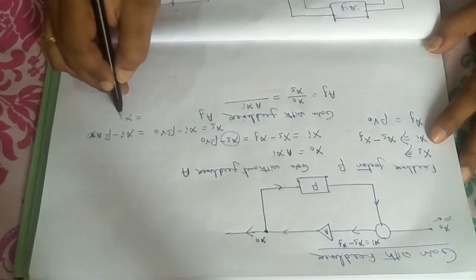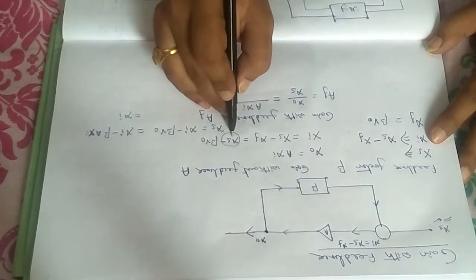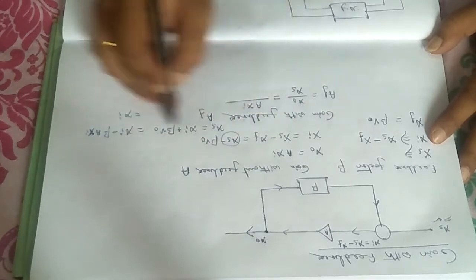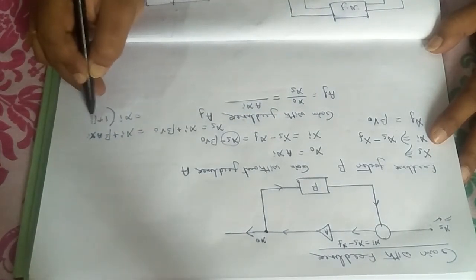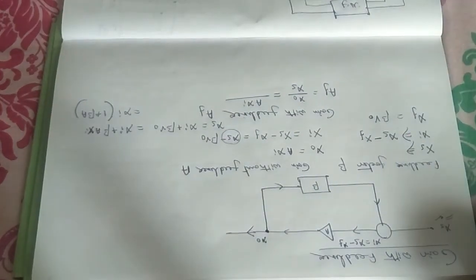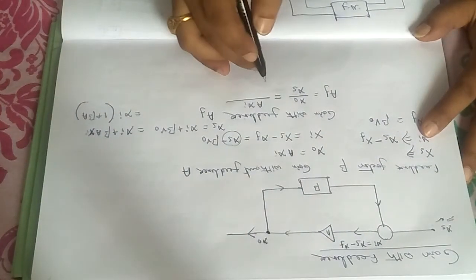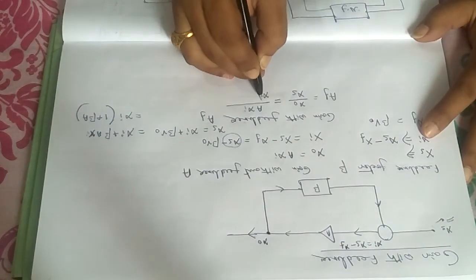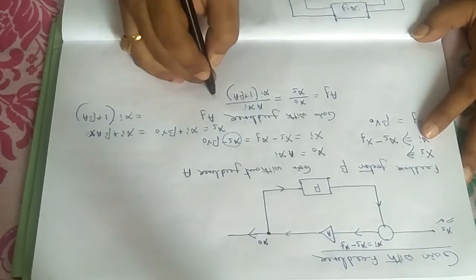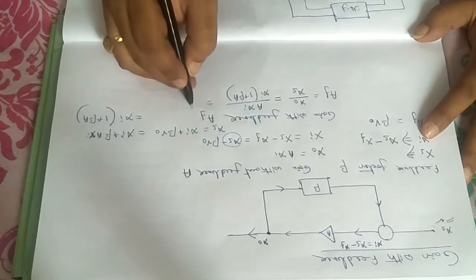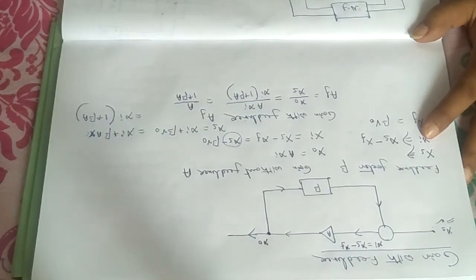So if you take xi common, this will be xi plus beta V0, this one plus. If you take xi common, it will be 1 plus beta into A. It's a simple algebraic calculation. You just have to look at the calculation carefully and proceed. So this will be xi into 1 plus beta into A. Xi cancels out, and you are getting A divided by 1 plus beta into A.